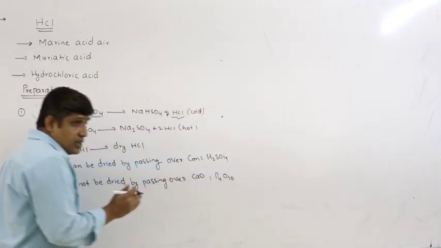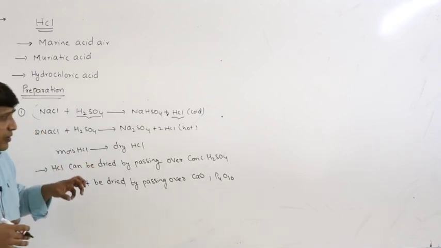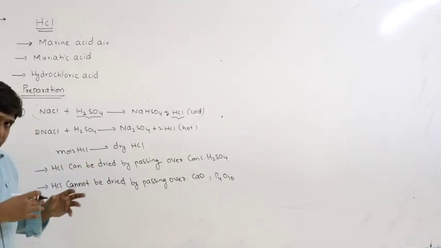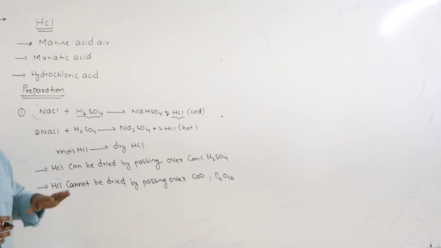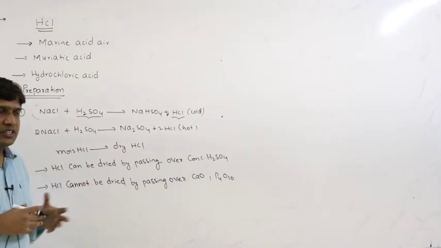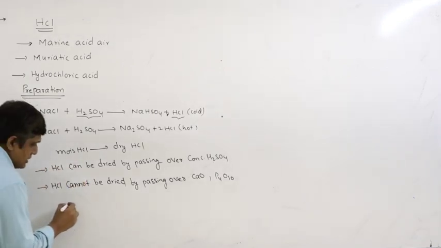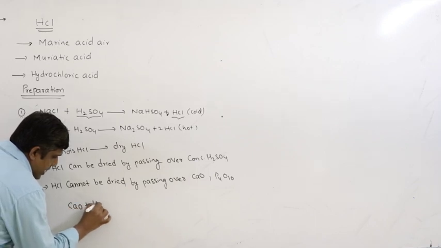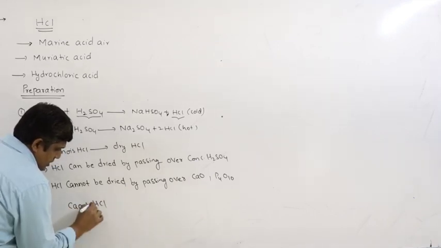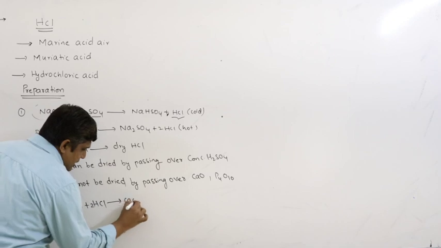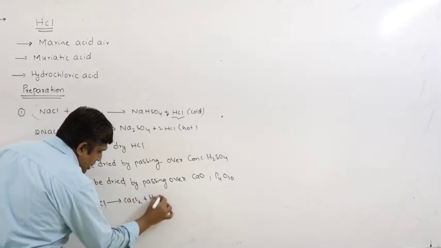What is the reason? The main aim of a dehydrating agent is to remove water. It should not react with our main reagent, but here they will react. See here, CaO, basic in nature, reacts with HCl to form CaCl2. So there will be loss of HCl.